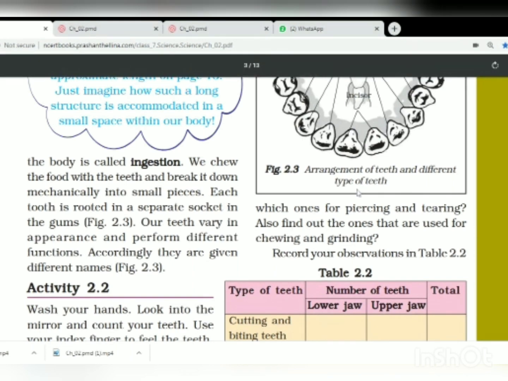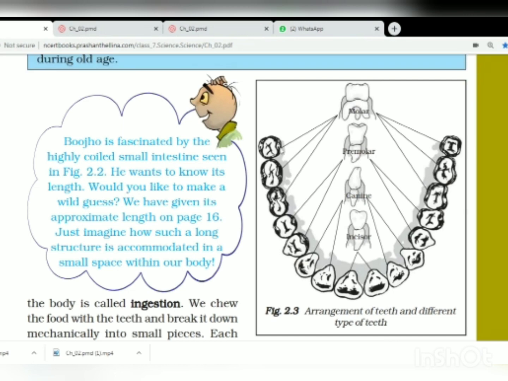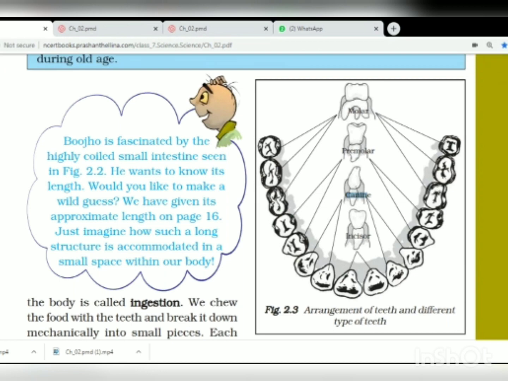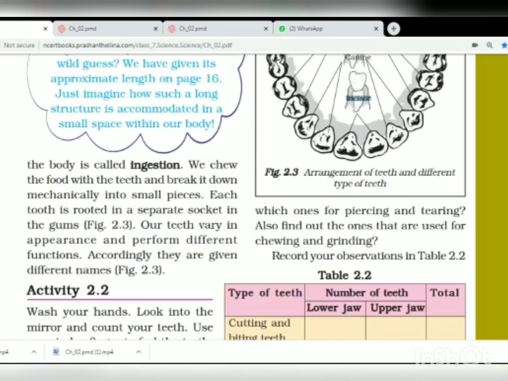So, in figure 2.3, the different names are shown. The teeth which are at the end of our mouth are called the molars. The teeth before that are called the premolars. The teeth before the premolars are called canines, and the teeth that we can see in the front of our mouth are called the incisors. These are the different names of the teeth depending on what function they are doing in our mouth.